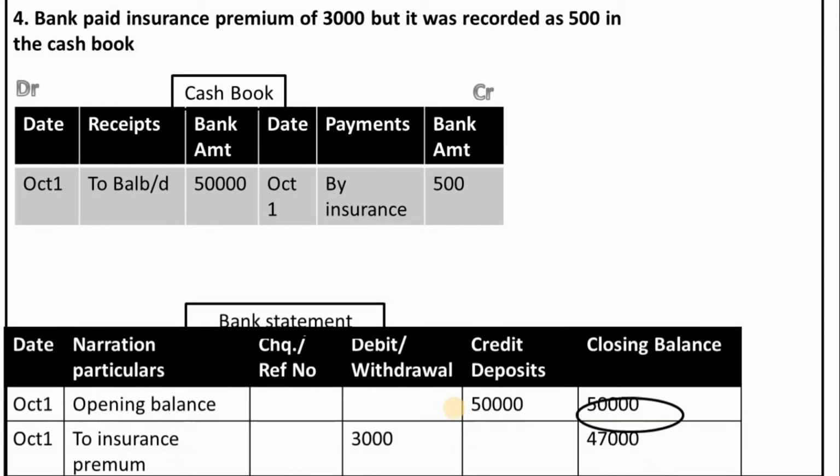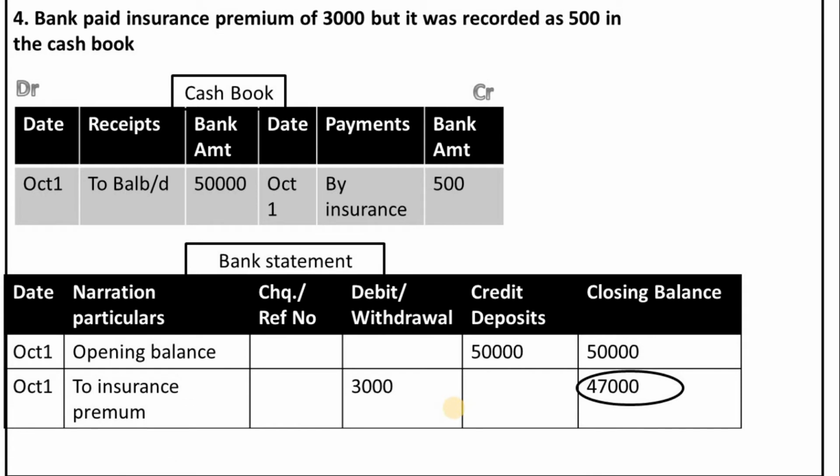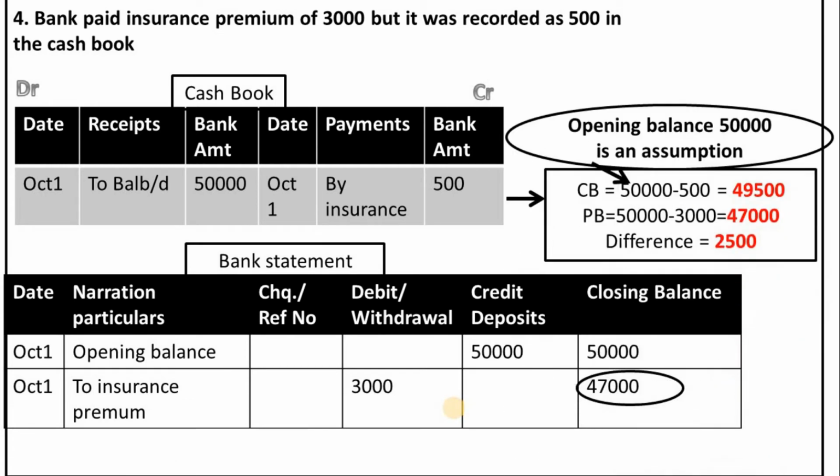Our next transaction is bank paid insurance premium of 3000, but it was recorded as 500 in the cash book. Here bank has paid 3000 as insurance premium on behalf of us, and for that reason we have recorded the insurance amount in the payments column in the credit side of the cash book, but we have recorded 500 instead of 3000.